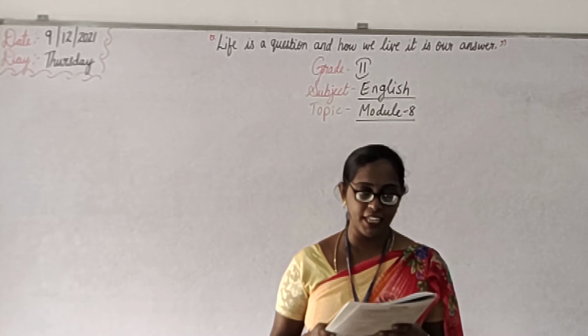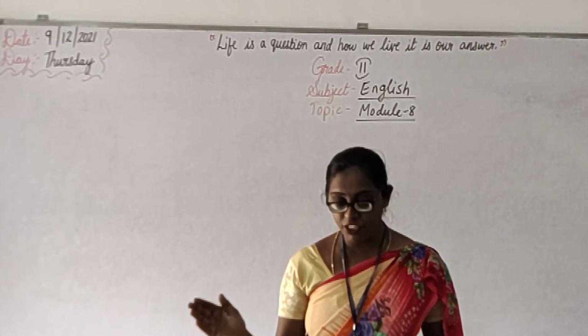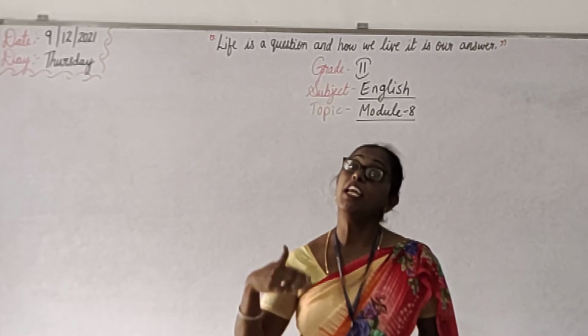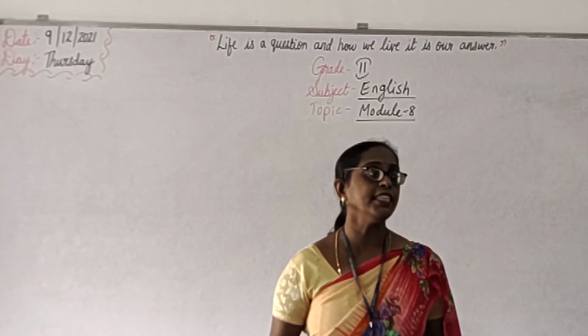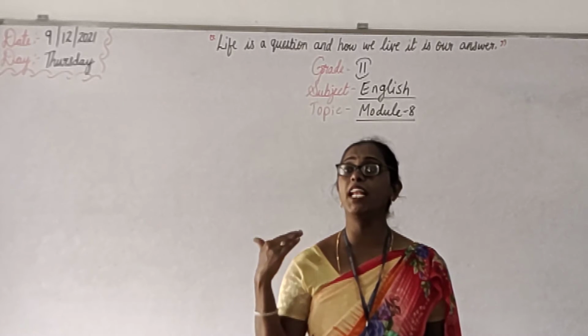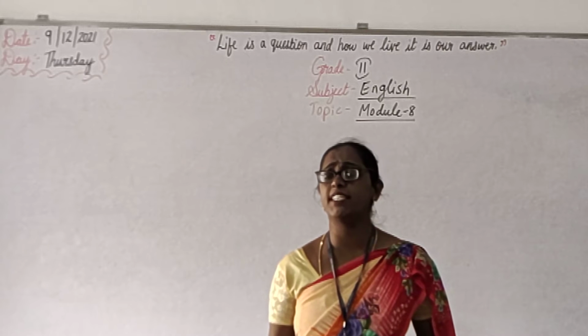The tense used to describe actions which will happen later, right? Actions that will happen in the future is called simple future tense. Understanding? Yes, ma'am. What is the simple future tense, children? Actions that will happen later.